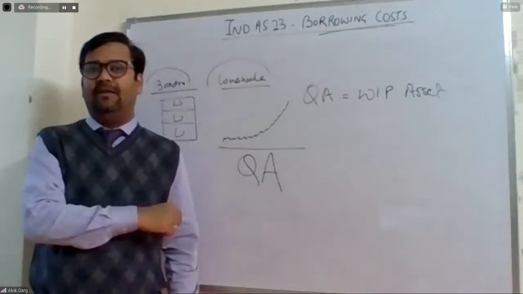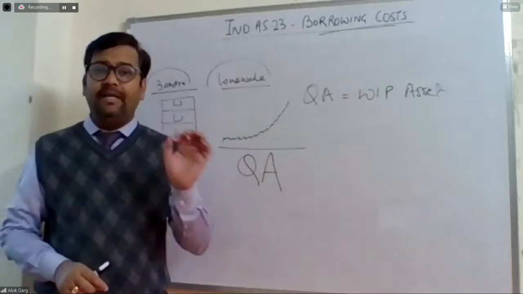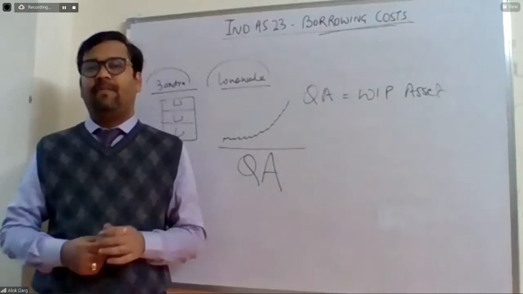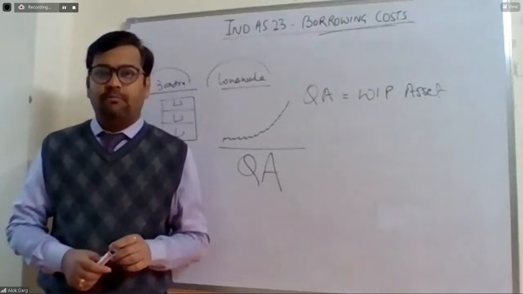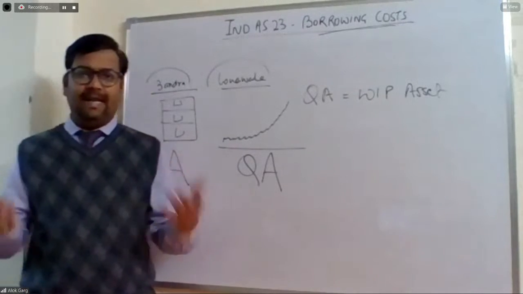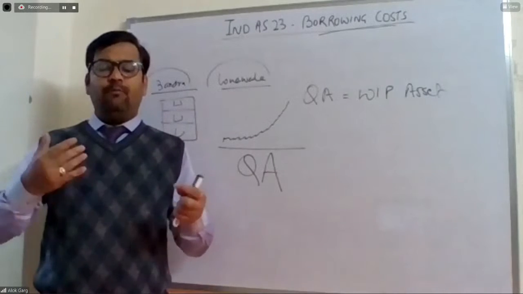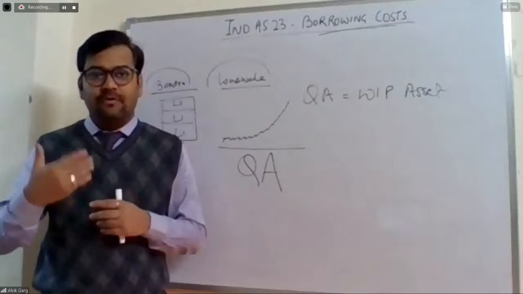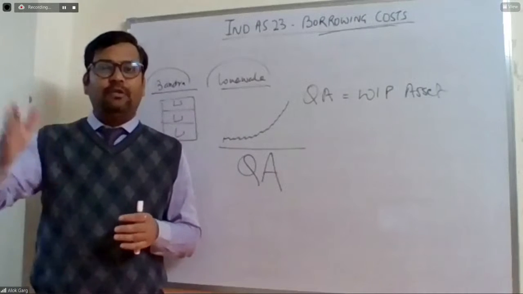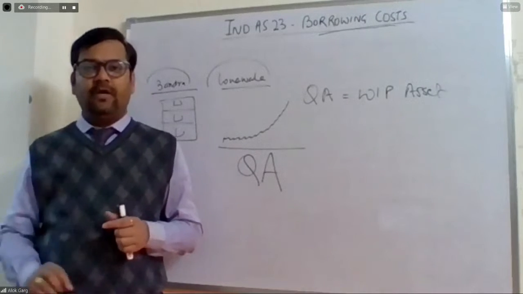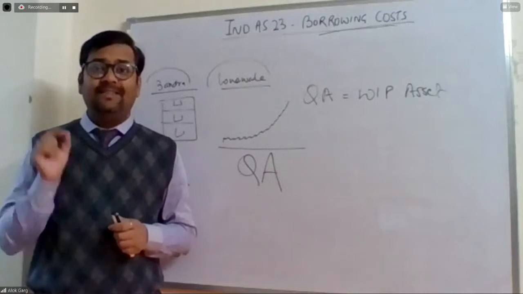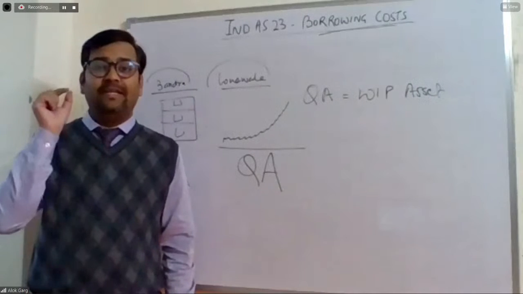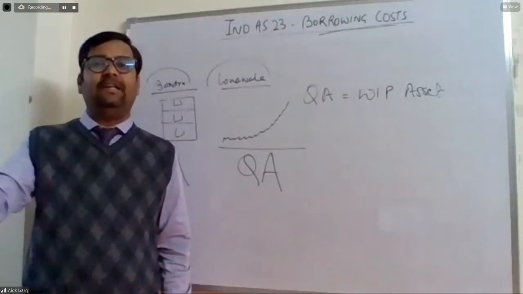Intended use or sale. Sir, why has this phrase intended use or sale been used? For example, there is a land. Pujita Limited has acquired a land, and the objective of that land is to divide it into land parcels and sell the land. In this case, this land is not a qualifying asset. Why? Because the intention of the management is to resell that land.